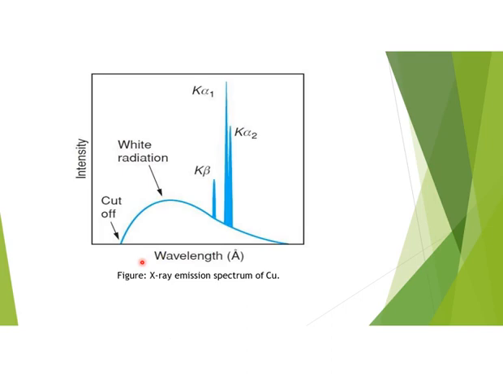This is an X-ray emission spectrum of copper with intensity on the y-axis and wavelength in angstrom on the x-axis. In the previous slide, we discussed that the X-ray diffraction spectrum has characteristic intense peaks, and here you can see K alpha 1, K alpha 2, K beta. These three are the characteristic intense peaks. These intense peaks are only a characteristic feature of X-ray diffraction analysis, and the neutron diffraction technique has nothing to do with these intense characteristic peaks.